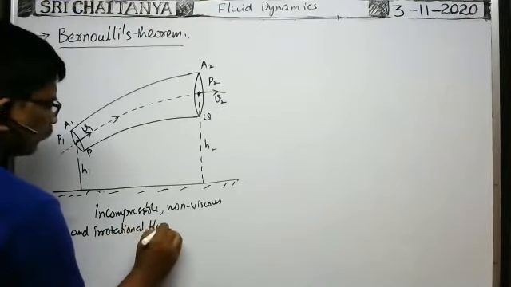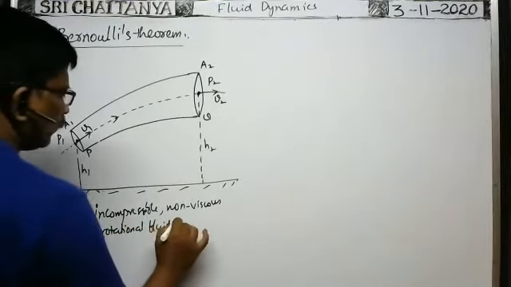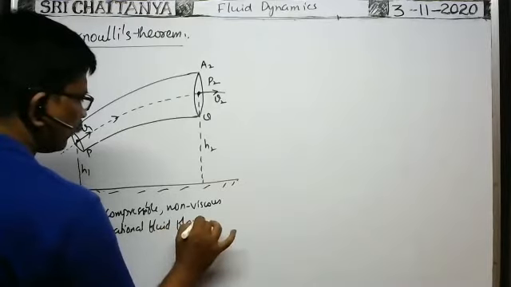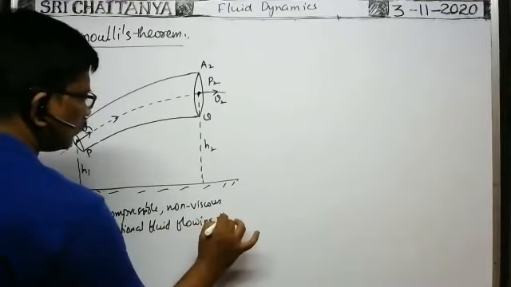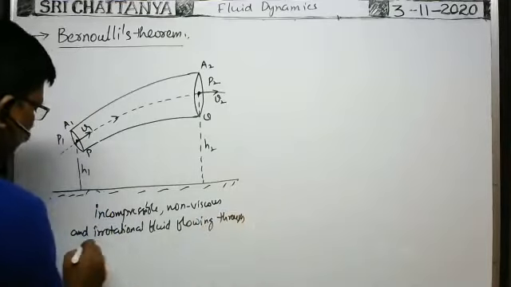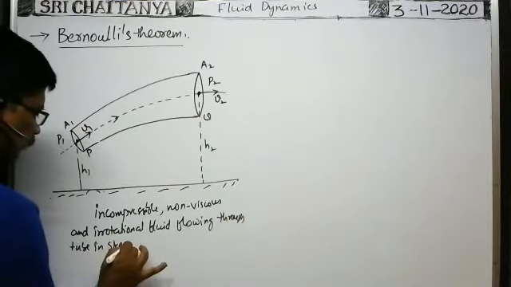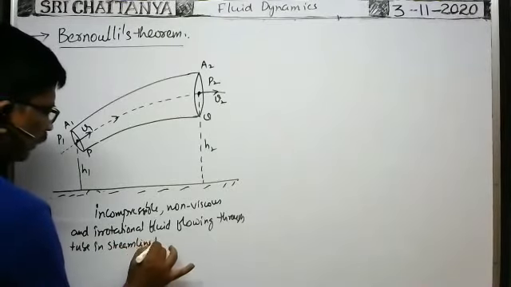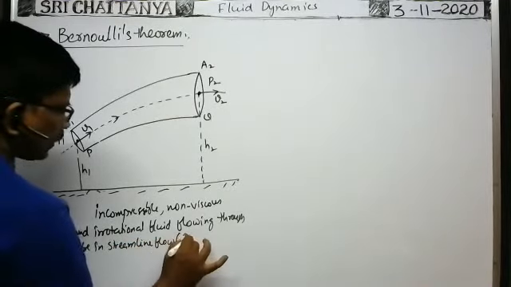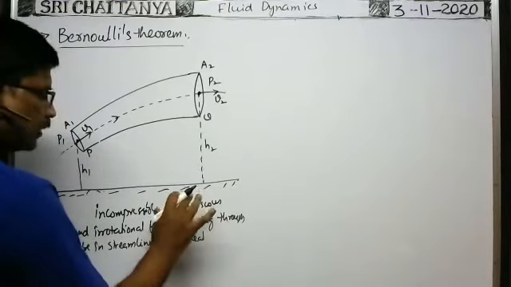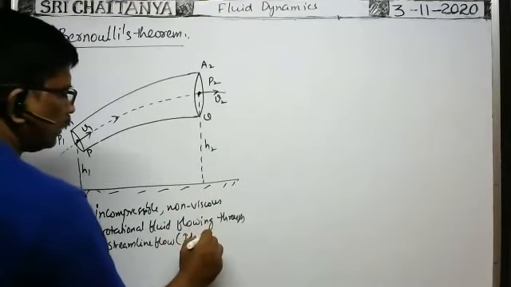Irrotational fluid flowing through a pipe, flowing through the tube in streamline flow. Streamline flow means it is the ideal fluid. These properties are possessed by the ideal fluid only.